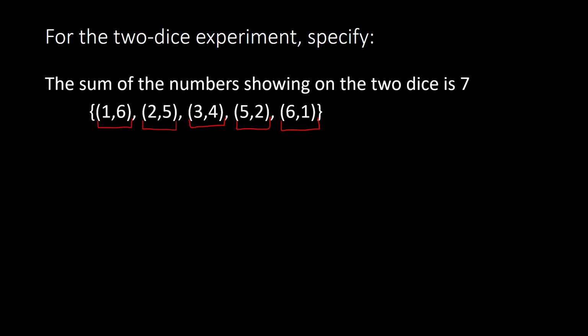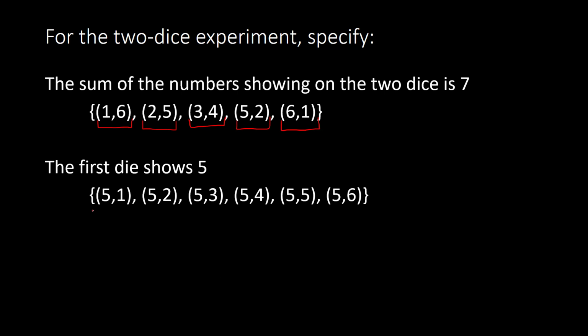Now, using the same scenario, when you're rolling 2 dice together, we're next asked to show what possible events we have where the first die shows a 5. Well, if the first die shows a 5, the second die can be anything. It can be a 1, 2, 3, 4, 5, or a 6. So here we see that if the first die is a 5, the second die could be a 1, could be a 2, 3, 4, 5, or 6. So these would be all of the possibilities.